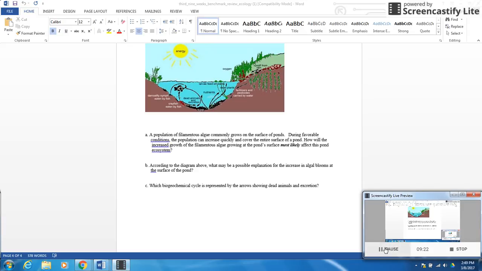All right, so to finish up, according to that diagram above, what may be a possible explanation for the increase in algal blooms? And that's just the increase in nitrogen because animals excrete waste. So the answer to C is also